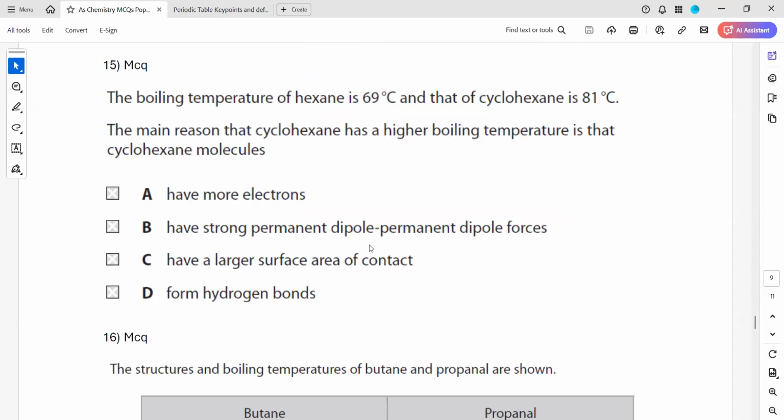The surface area in contact: as you can see, 6 hydrogens are there. This is a cyclic alkane, and another cyclic alkane, the ring, is above it. As a result, when these molecules interact, they will have a large surface area in contact with each other.